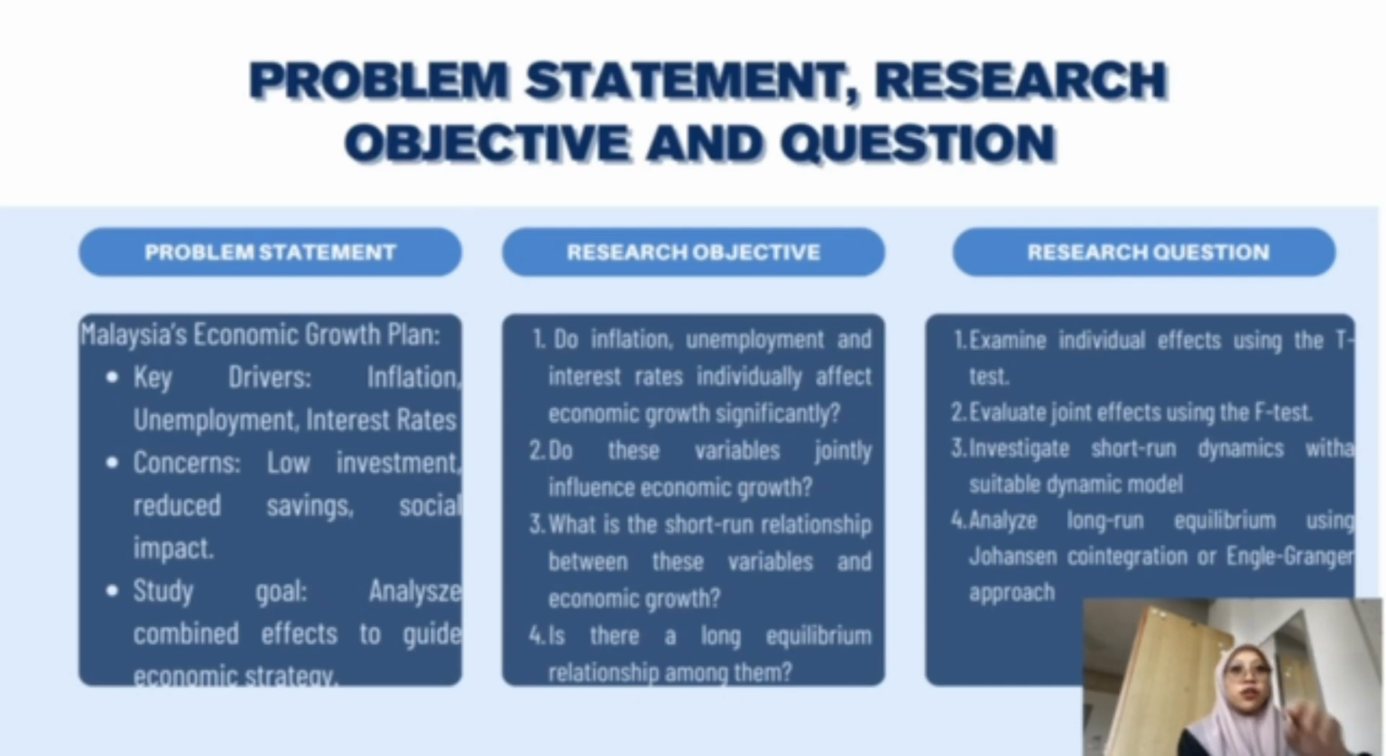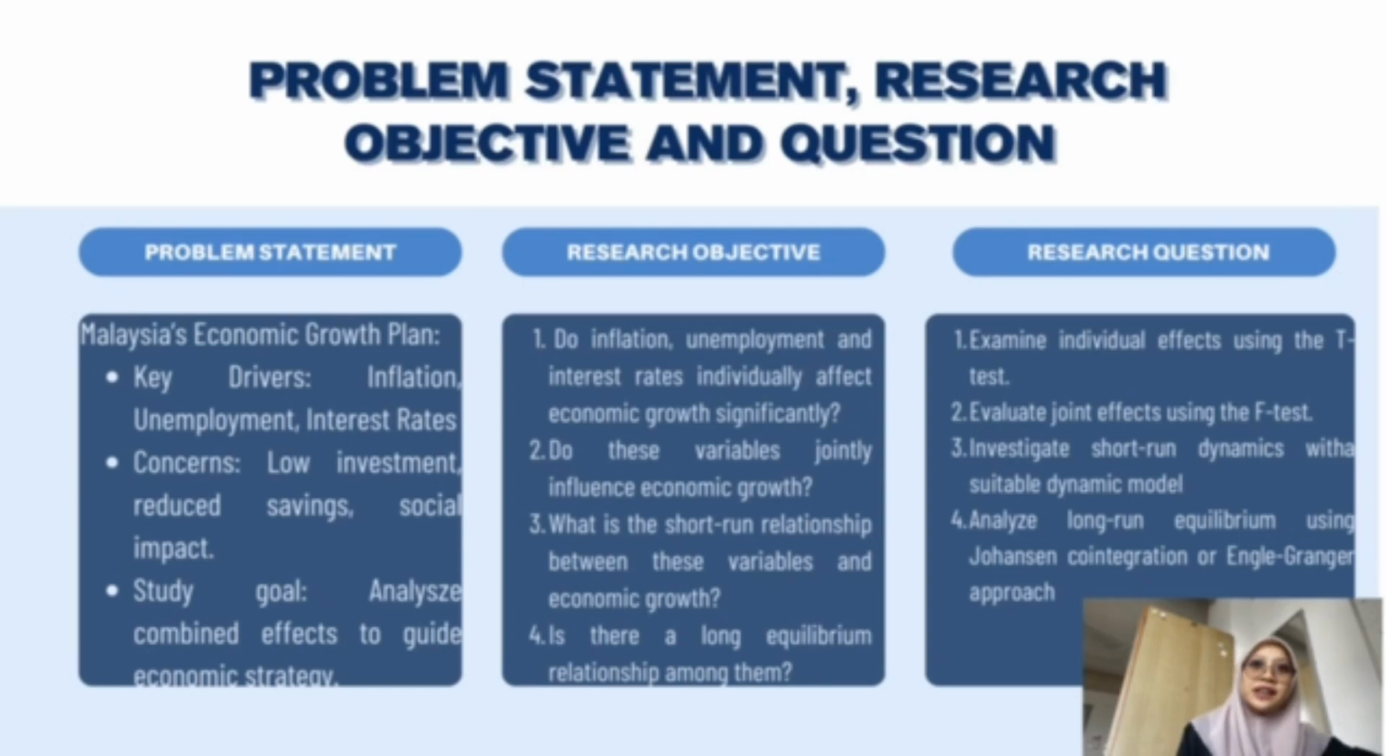This study focused on four key questions. First, do inflation, unemployment, and interest rate each have a significant impact on economic growth? Second, do they jointly influence growth? Third, what is the short-run relationship between these variables and growth? And finally, is there a long-run equilibrium among them?